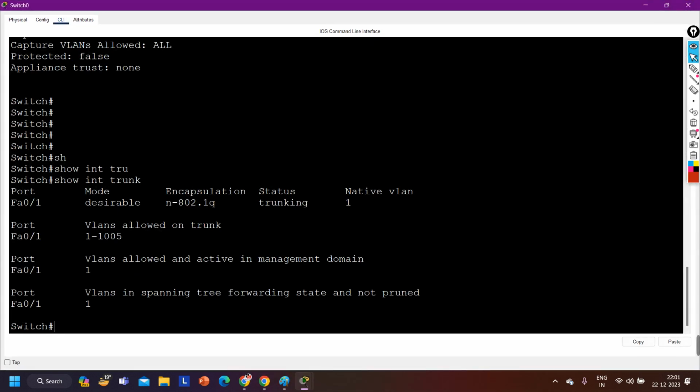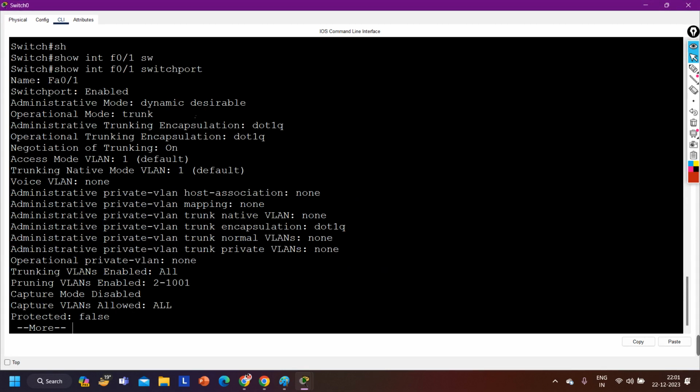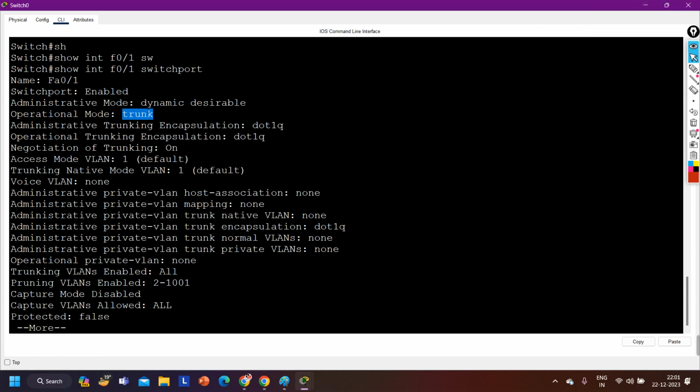So you can see automatically this link is configured as trunk. This link is configured as trunk. Operational mode is trunk. But on real devices, by default, the operational mode of all interfaces is going to be access. Access for which VLAN? For VLAN 1. And administrative mode is going to be dynamic auto.